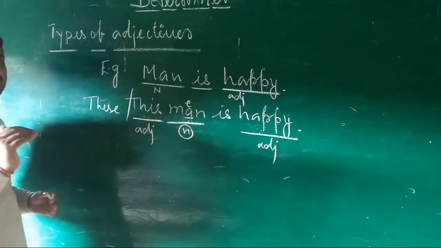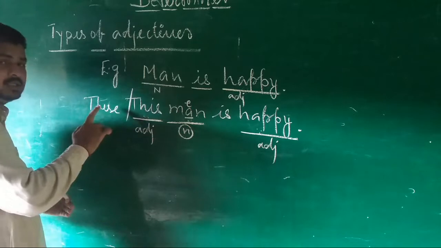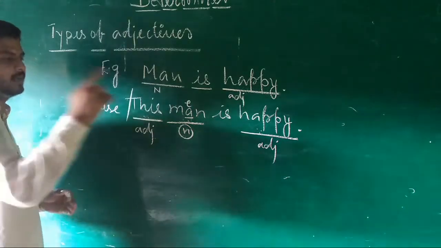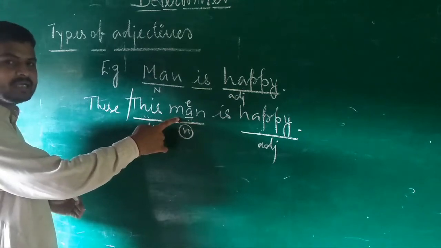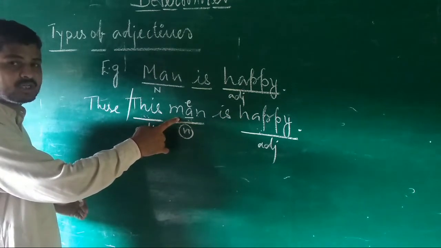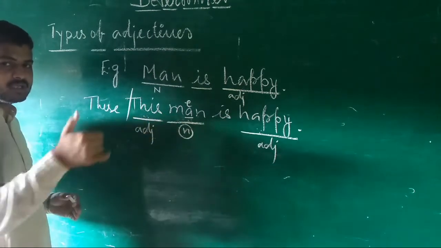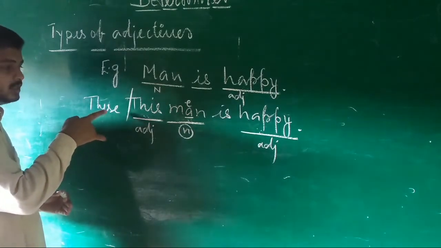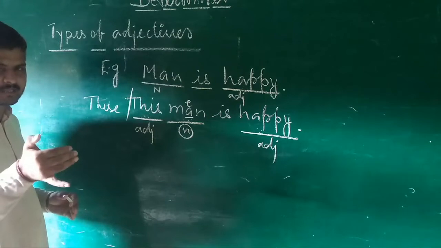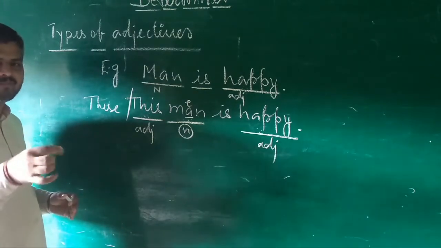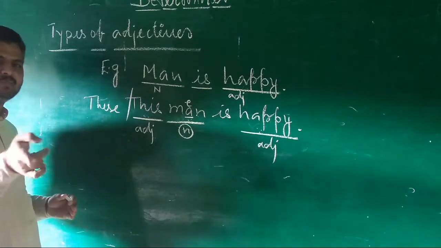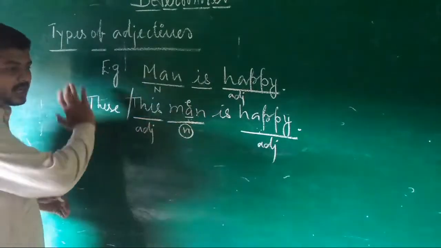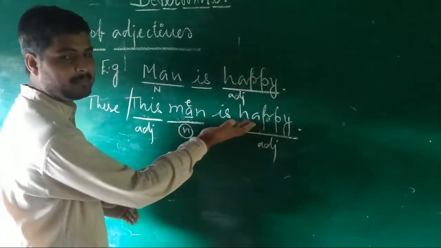In other words, we can say this adjective is determining the number, the quantity or the position. Are you understanding? Such words are determining, meaning fixing the number, quantity, position, anything. Then these adjectives are not like this one, happy.